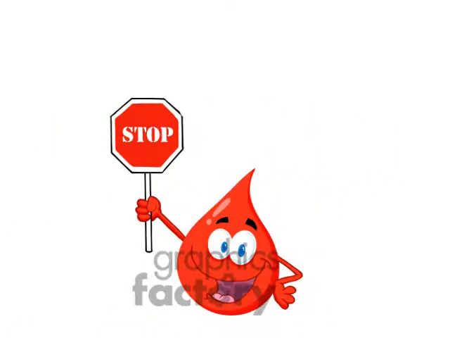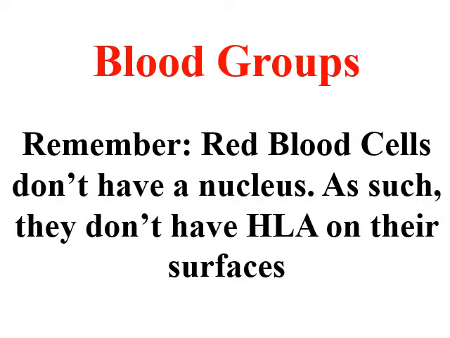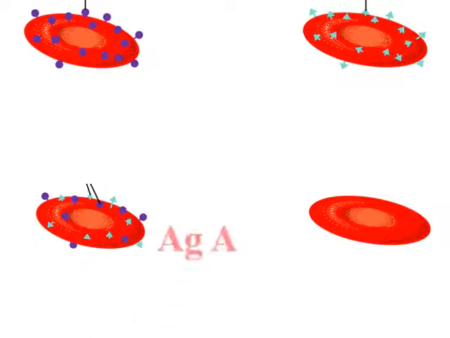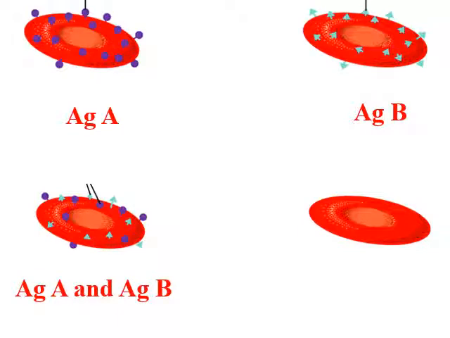Here you have to stop. What about the blood groups? Blood groups. Remember, red blood cells don't have a nucleus. They are enucleated cells. As such, they don't have HLA on their surfaces. So here we have antigen A, antigen B, antigen A and antigen B, and here we have no antigens.